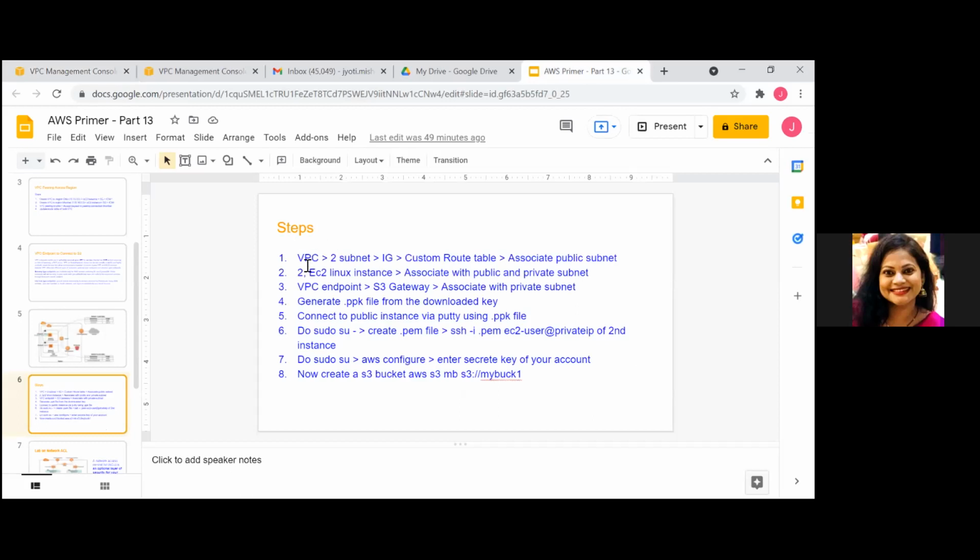We are done with the first step, which was to create a VPC. Under that VPC, create two subnets, then an internet gateway, attach the internet gateway to the VPC, and create two route tables. With one, I associated my subnet 1, and with another I associated subnet 2, and in one of the two I associated the internet gateway.